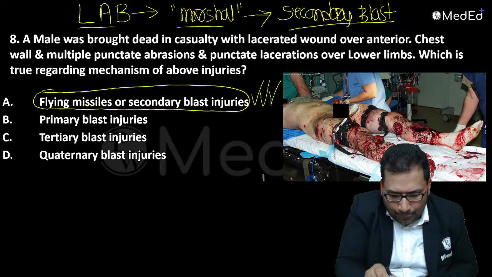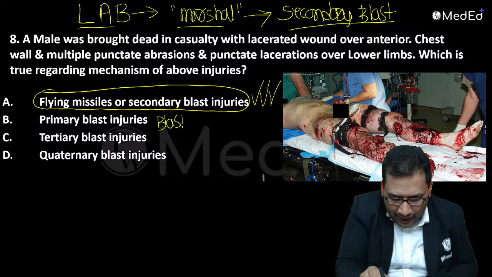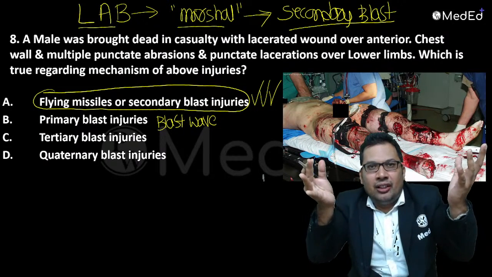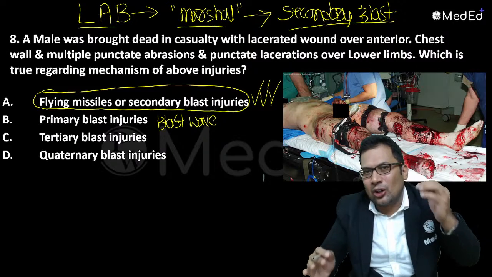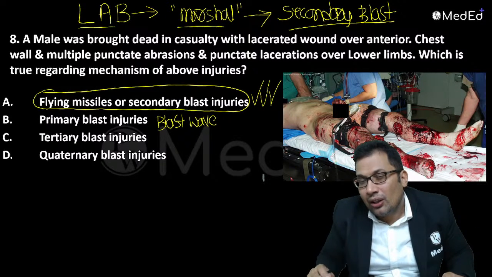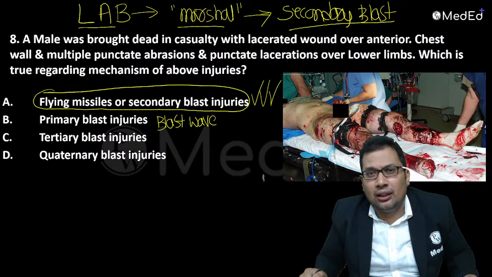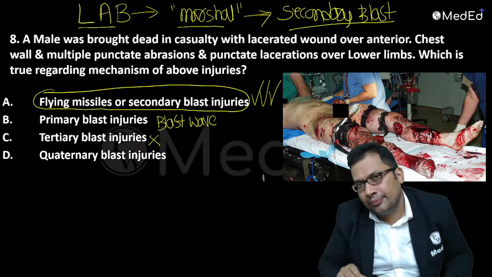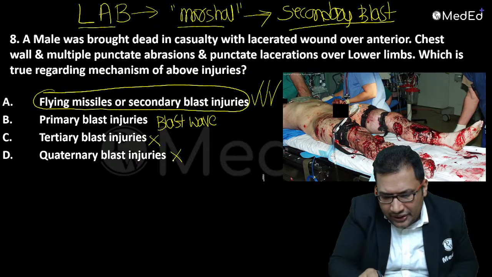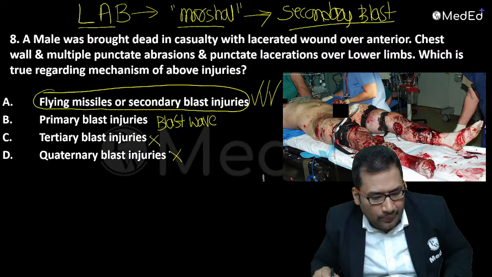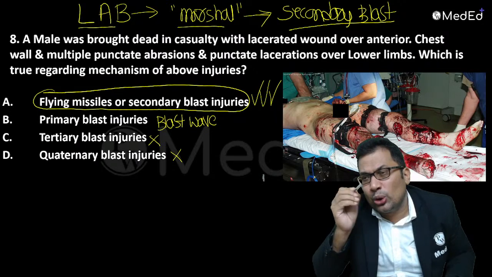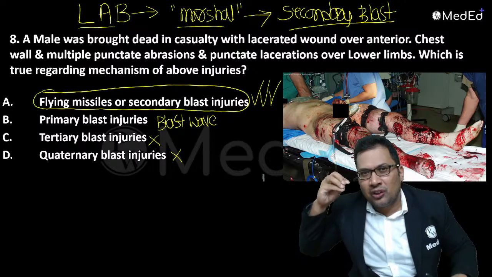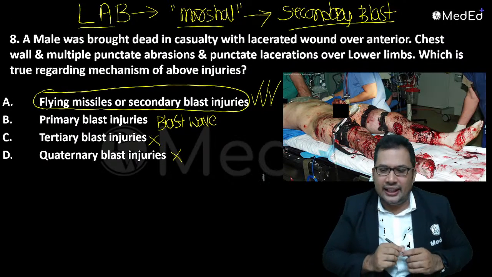Primary blast injury is because of the blast wave. Because of the air blast, the common organs involved are the tympanic membrane, lung and intestine. Tertiary blast injury is because of victim displacement. Quaternary blast injuries are because of structural damage. The most common and most dangerous is secondary blast injury because of the flying missiles. So A is the correct answer.